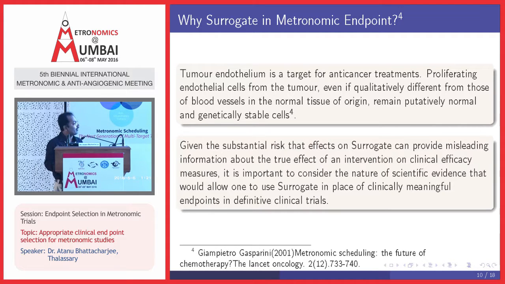Given the substantial risk that effects on a surrogate can provide misleading information about the true effect of an intervention on clinical efficacy measures, it is important to consider the nature of scientific evidence that would allow one to use a surrogate in place of clinically meaningful endpoints in a definitive clinical trial.